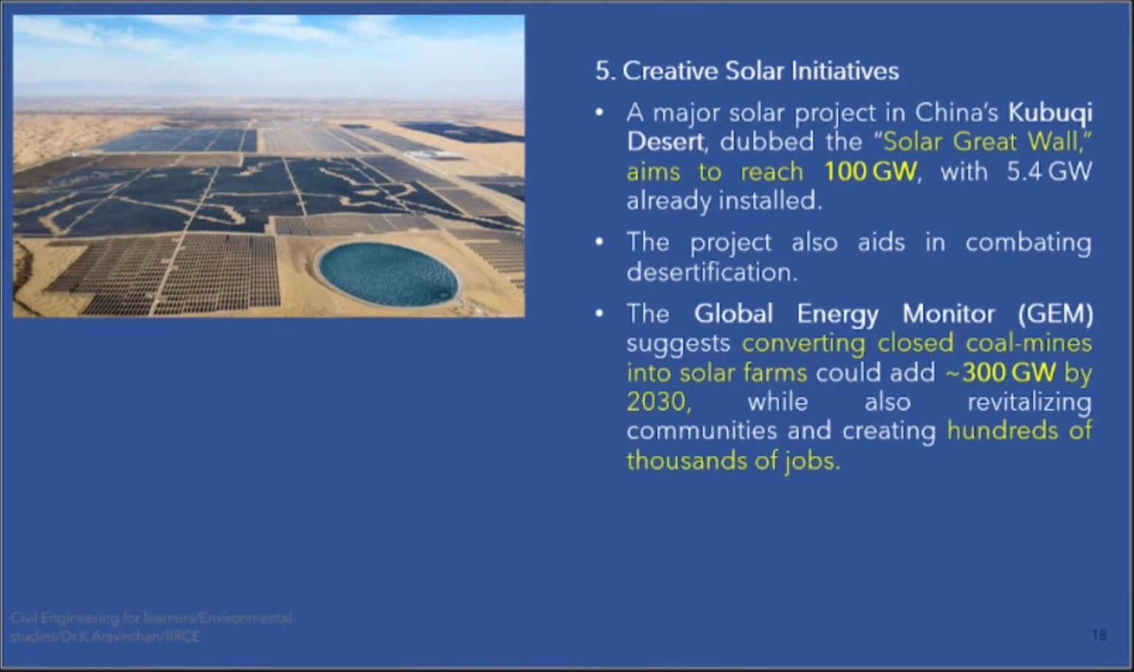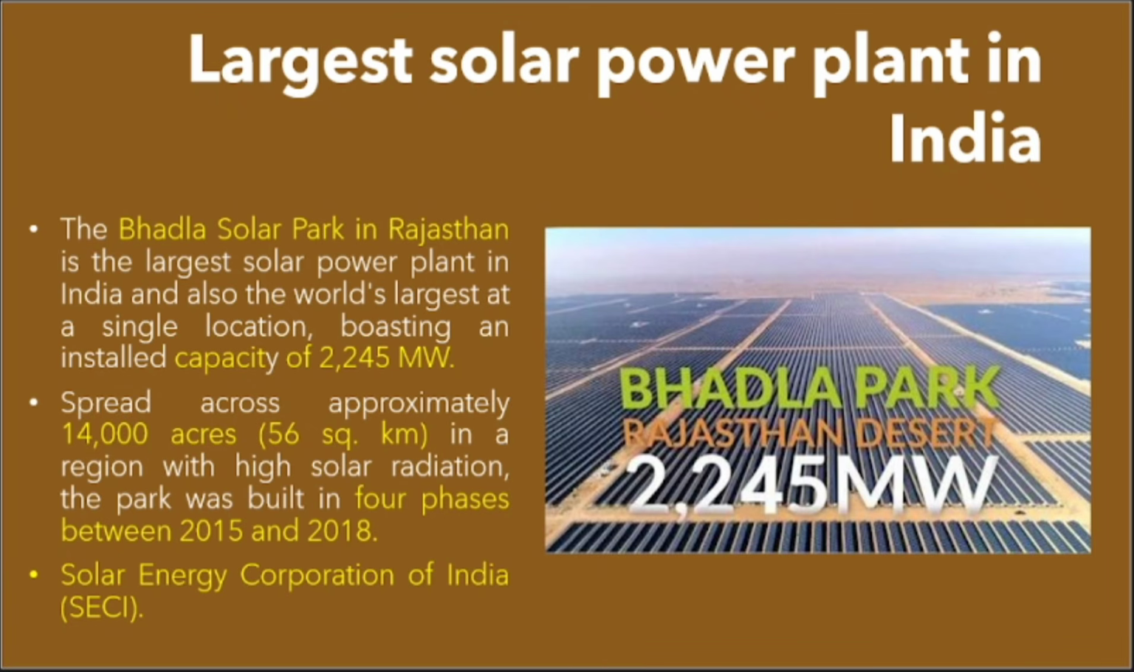In India, I have told you, it is in Rajasthan, but in China you have the greatest solar panel in the world. It is called the Solar Great Wall. Where they have installed is Fuguiki. This is a place where it is a desert, the complete desert they have utilized for this purpose, and they are producing how much power? 100 gigawatt. How much do we produce in Rajasthan? 2.2 gigawatt.